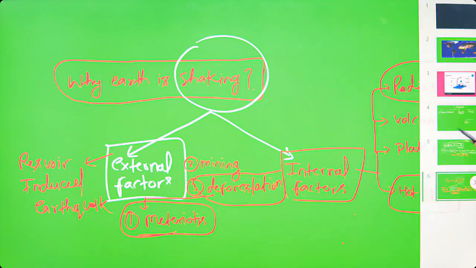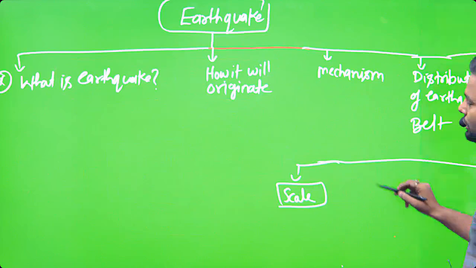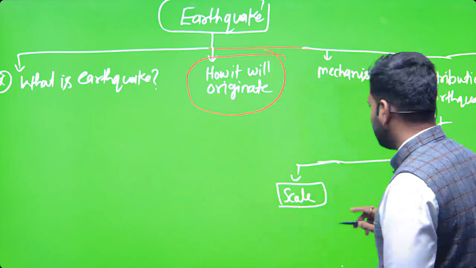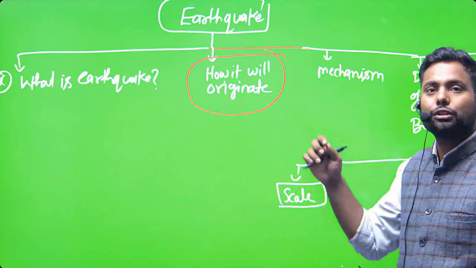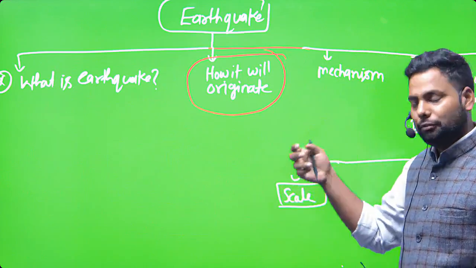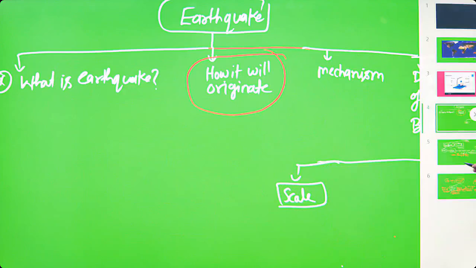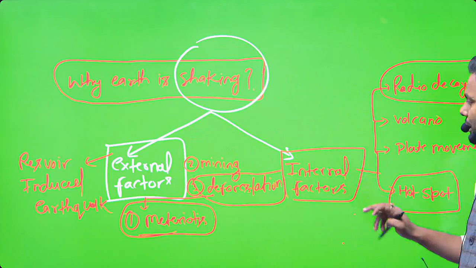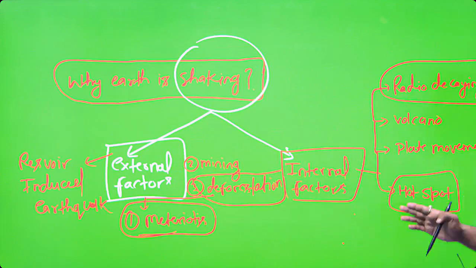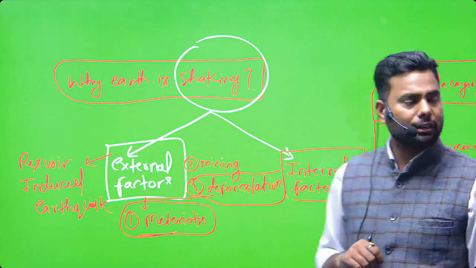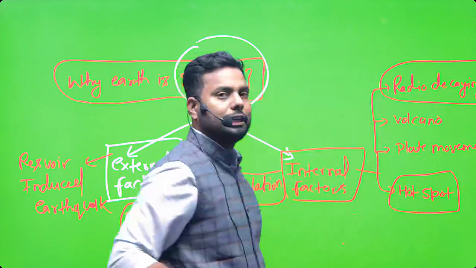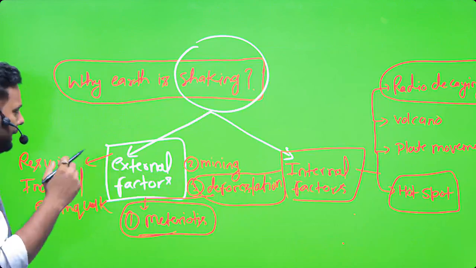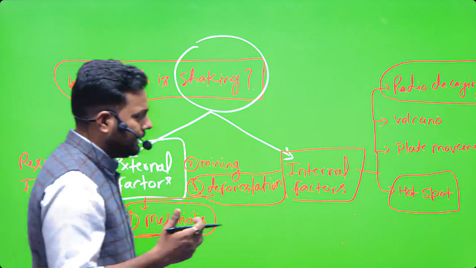And then we have to go back to the synopsis: how it will originate. Because of sudden shaking, because of the energy which is released from the earth's internal structure. And these are the causes, like the hotspot, the plate movement, the plate tectonics, the volcano, the radioactive decaying, and the external factors are meteorites, mining, deforestation, reservoir induced earthquake.